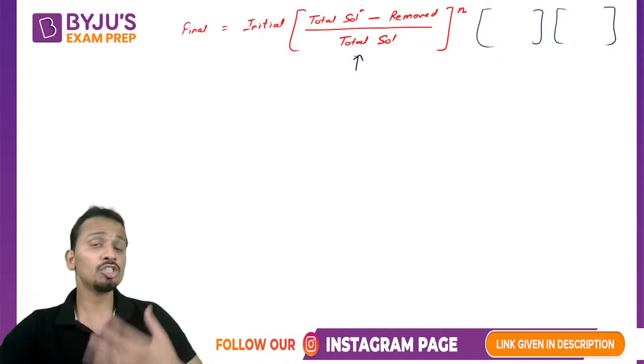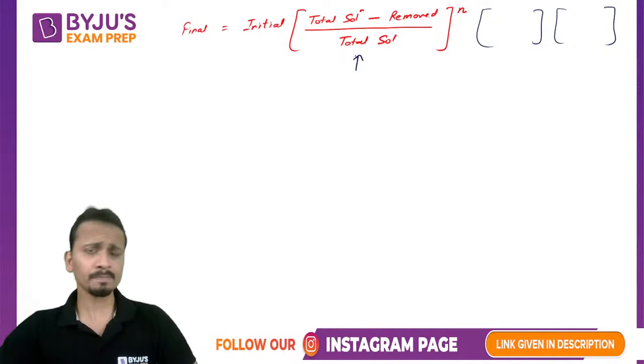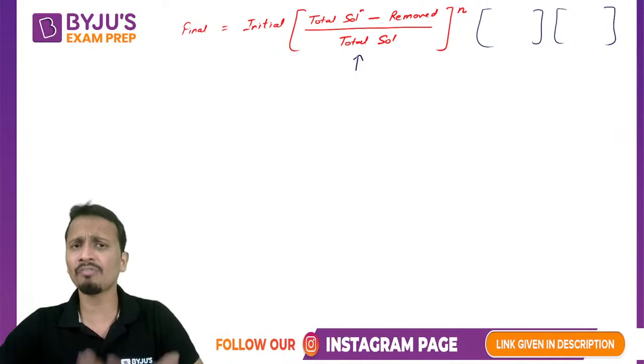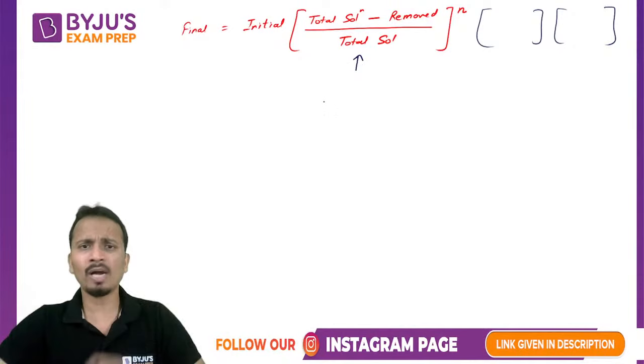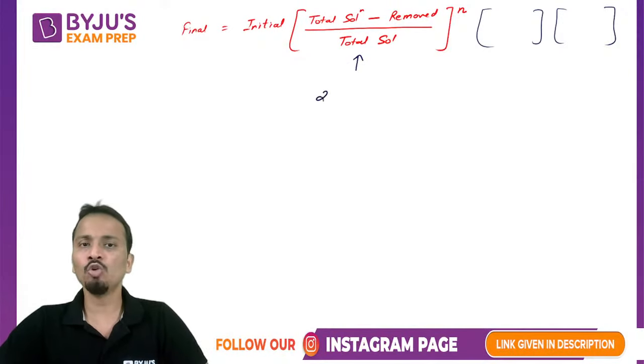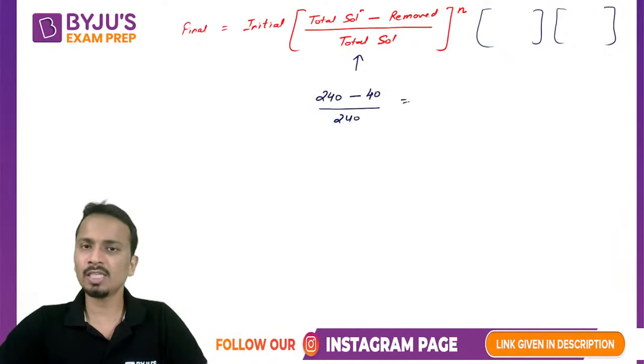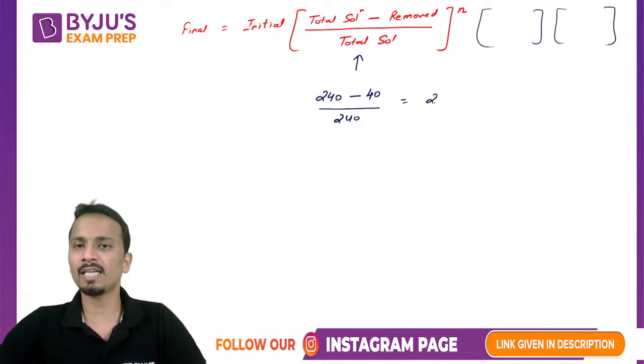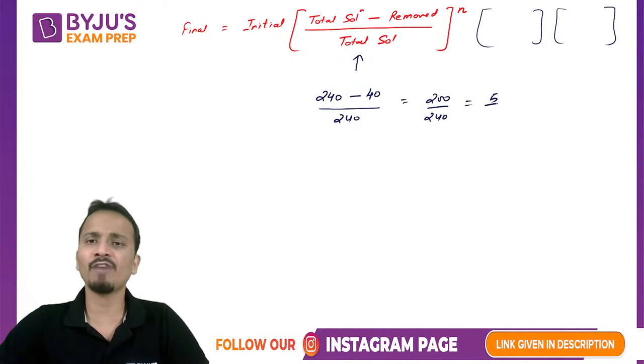So to make calculations a bit faster, if we want to reduce the amount of rough work, understand what is happening in the first step. 240 liters is the total solution. How much did I remove from it? 40 removed, divided by 240. Now this will give me 240 minus 40 upon 240, that is 200 upon 240, which is 5 upon 6.